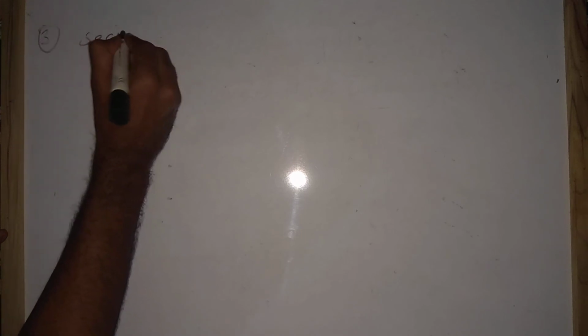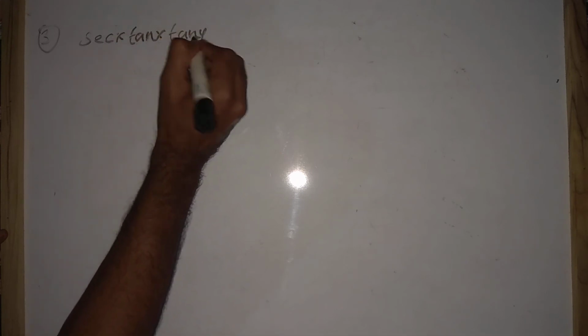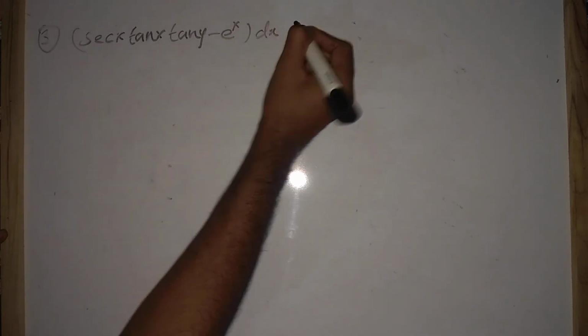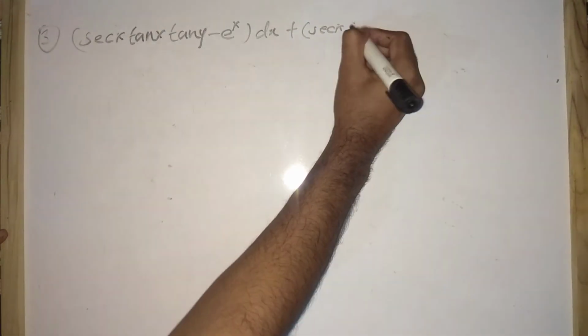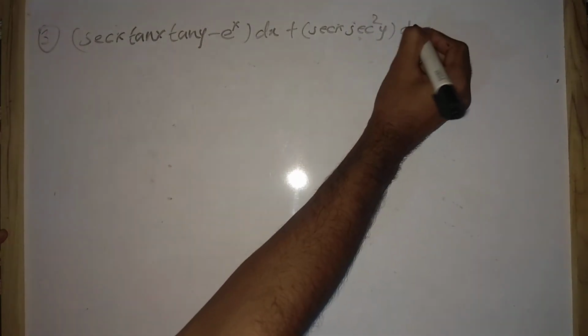So we have the third problem here. Sec x tan x tan y minus e to the power x dx plus sec x sec square y dy equals to 0.